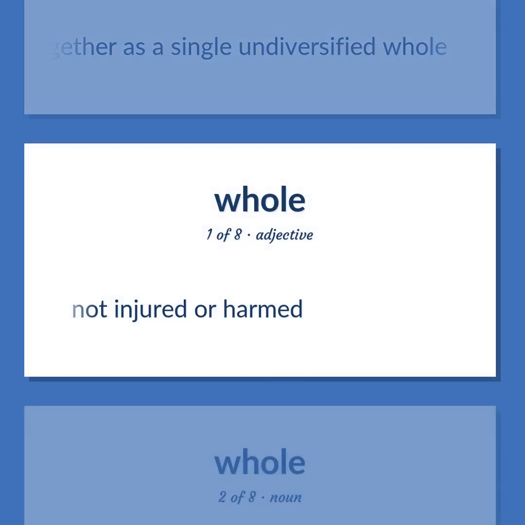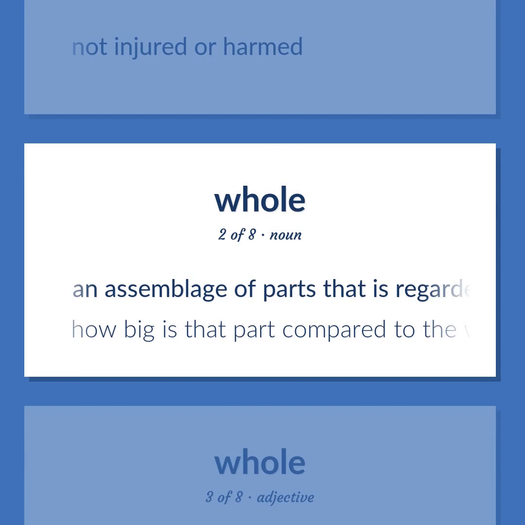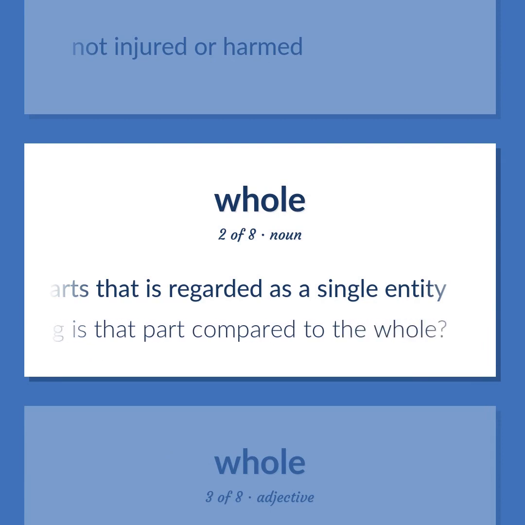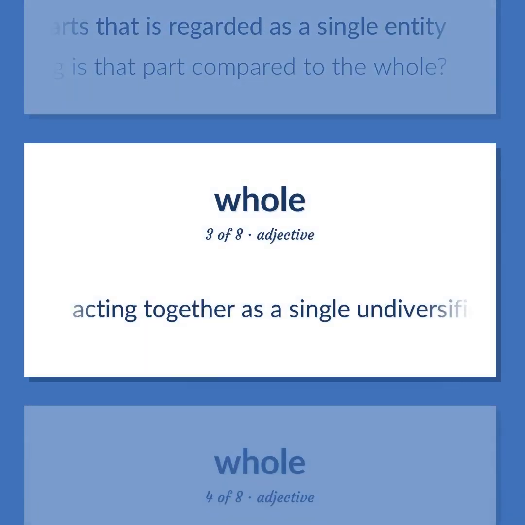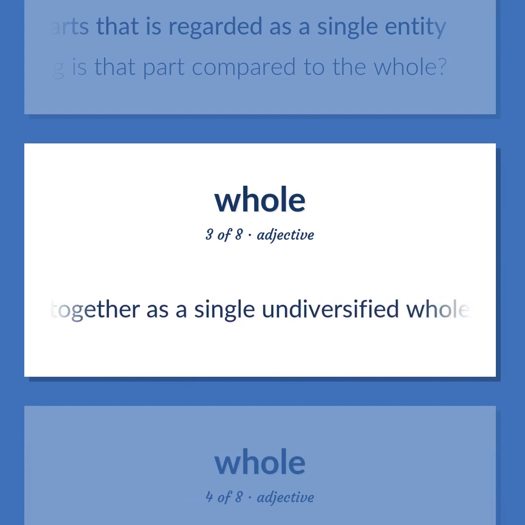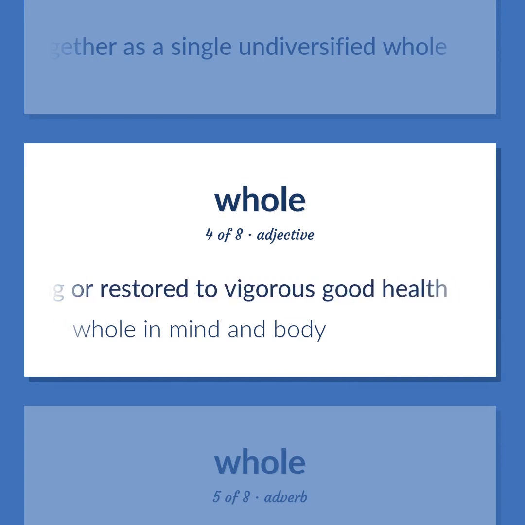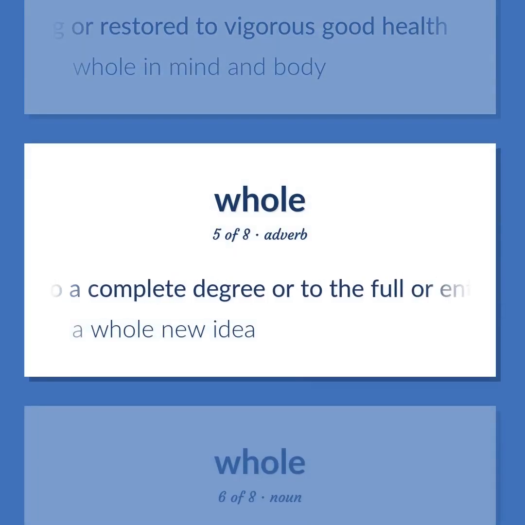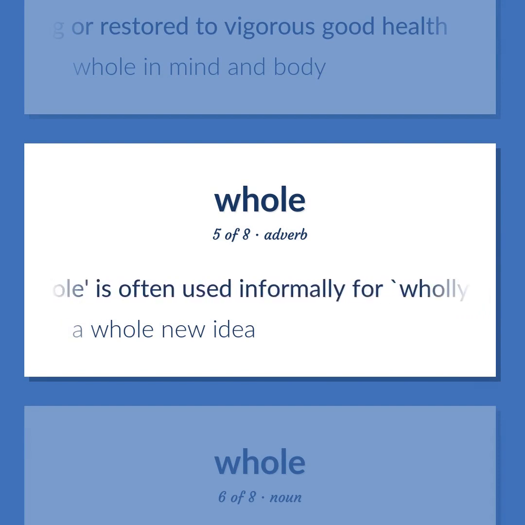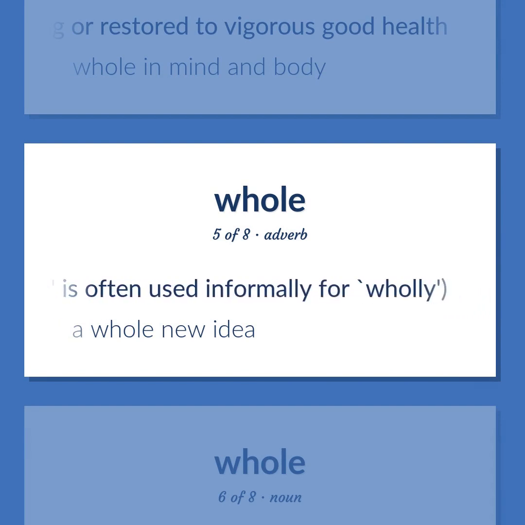Not injured or harmed. An assemblage of parts that is regarded as a single entity. How big is that part compared to the whole? Acting together as a single undiversified whole. Exhibiting or restored to vigorous good health. Whole in mind and body. To a complete degree or to the full or entire extent, whole is often used informally for wholly. A whole new idea.